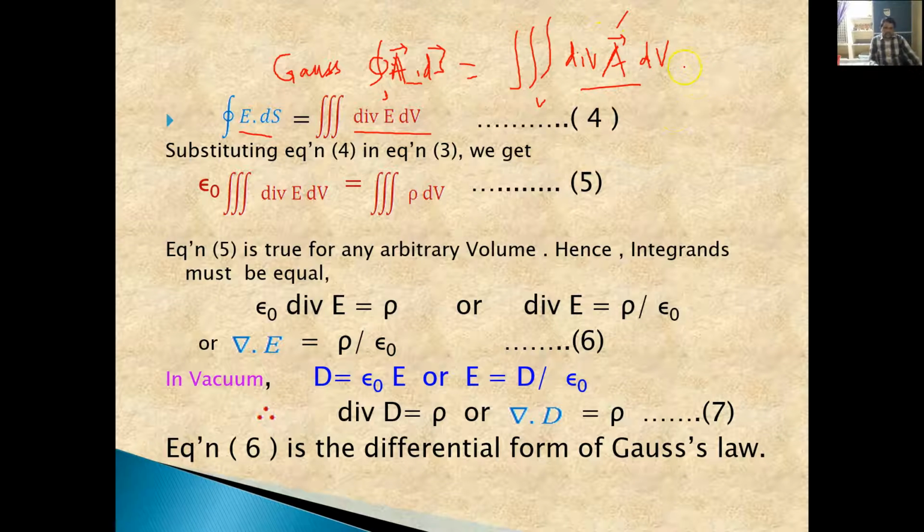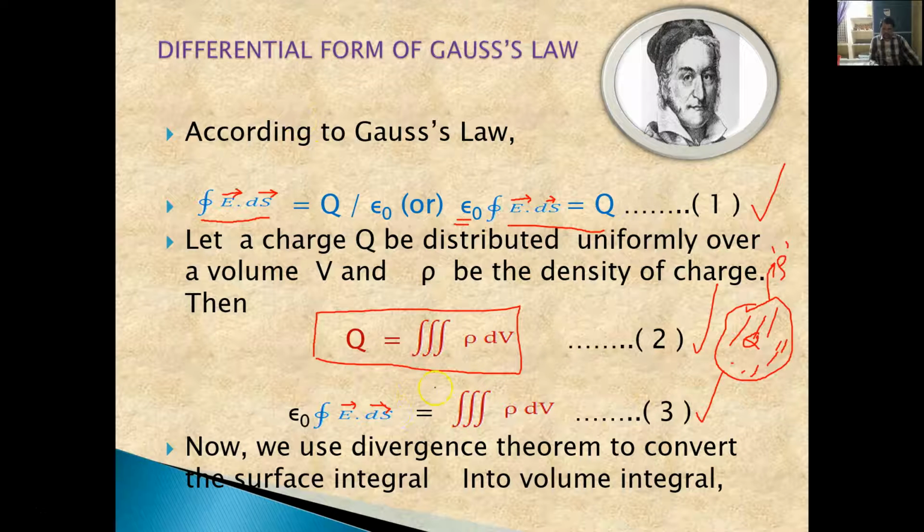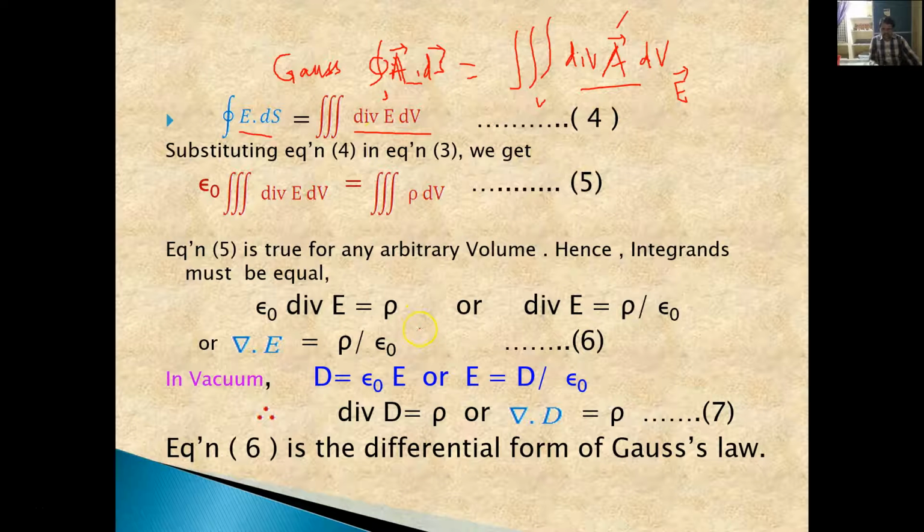But in our case, instead of A we have E bar here. So we write this portion using the Gauss divergence theorem: the integral over a closed surface of E bar dot ds bar is equal to the volume integral of divergence E into dV, according to the Gauss divergence theorem. Let us call it equation 4. Now substituting equation 4 in equation 3, we get this equation.